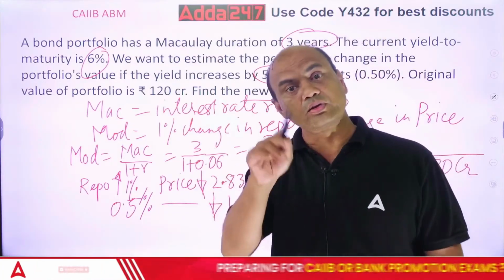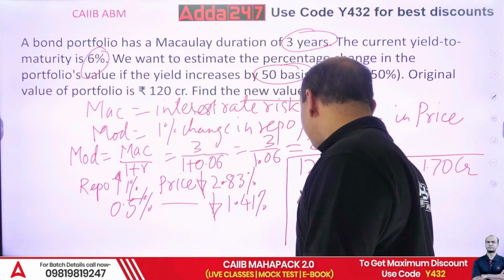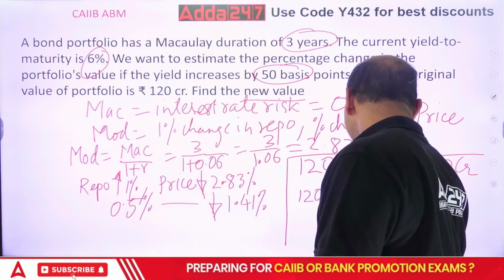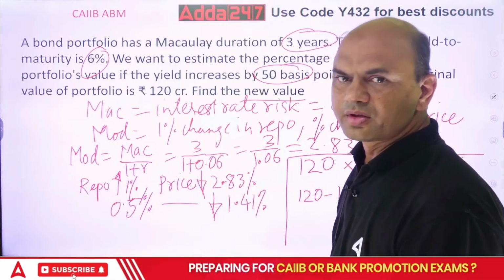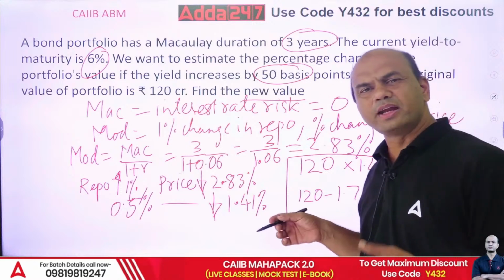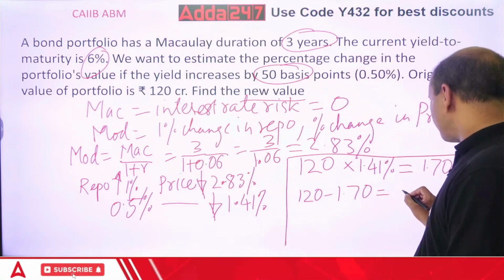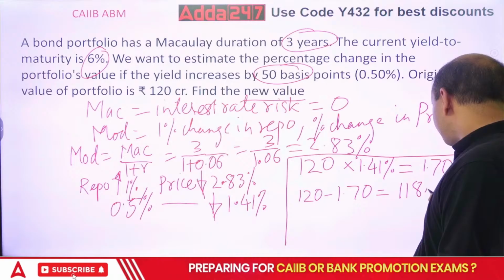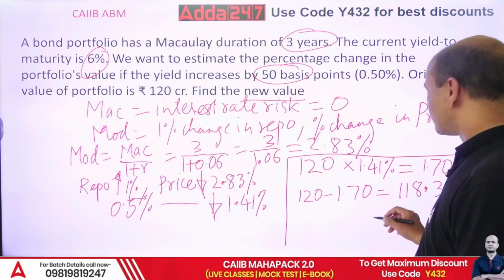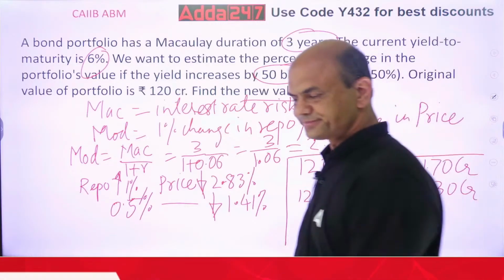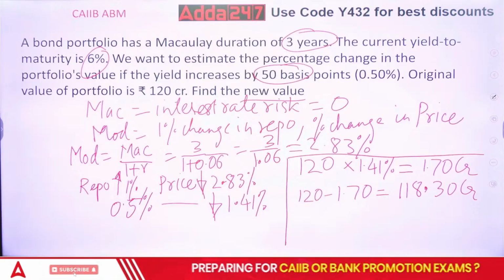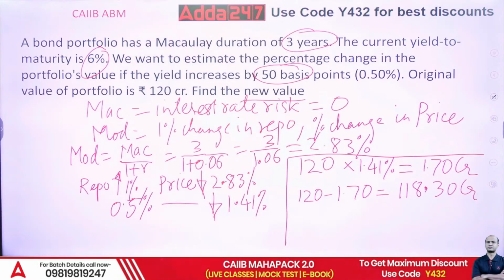So the new value will be 120 minus 1.70, which is 118.30 crore. This is the value of your new portfolio. So these are the two answers, everyone.